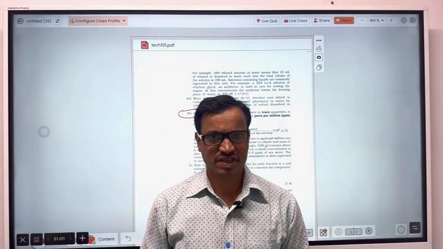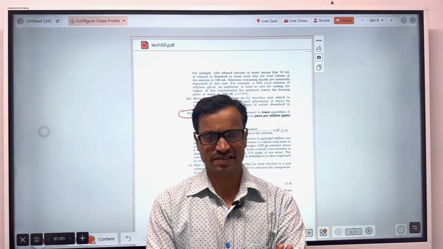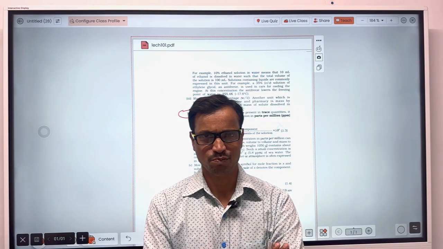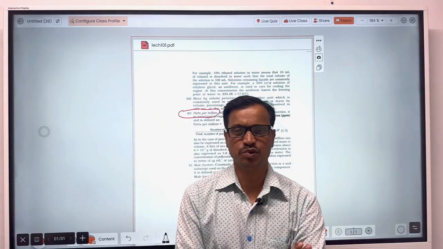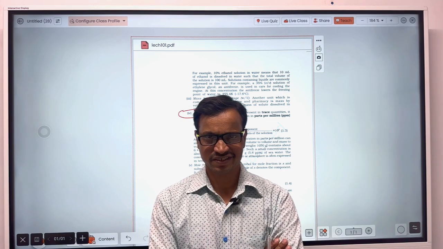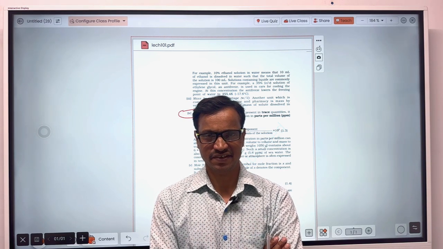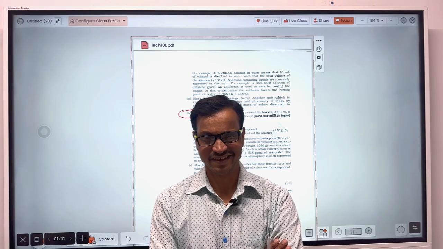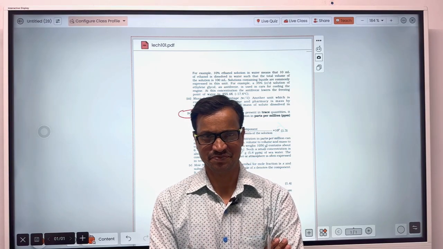Usually parts per million is used for pollutants, because if the pollutant is present in a small amount, it can still cause a tremendous effect on human health as well as on the health of other organisms.